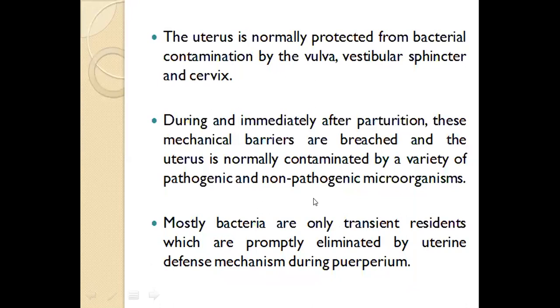But just after parturition and during parturition as well, these uterine defense mechanisms are hampered, and thus these bacterial agents gain entry as well as get a chance to proliferate in the uterus and cause the infection.